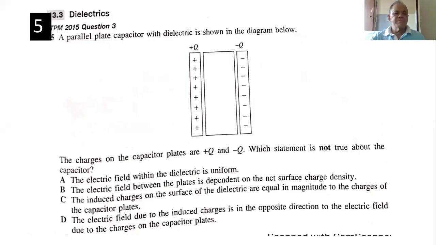Number 5, a parallel plate capacitor with dielectric is shown in the diagram below. The charges on the capacitor are plus Q and minus Q. Which statement is not true about the capacitor? The electric field between the dielectric is uniform, right? The charge will be polarized, so there will be an electric field opposing the direct electric field.